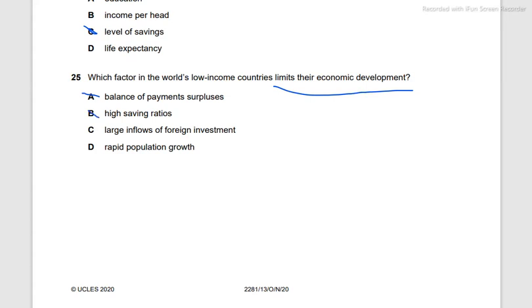So there are no high saving ratios. Large inflows of foreign investment would make it a high income country, which it is not. Rapid population growth is something that we can see in the world's low-income countries, so that's the correct answer.